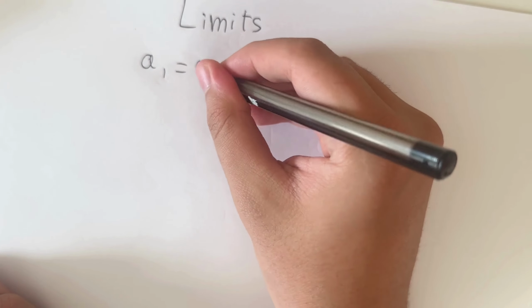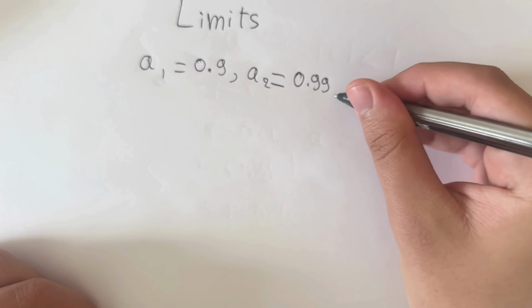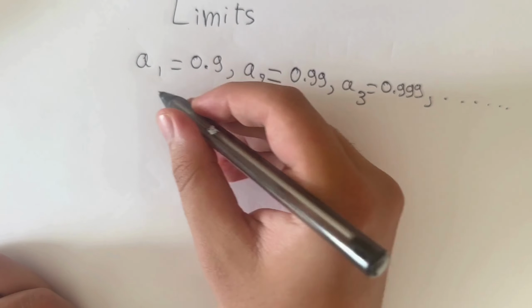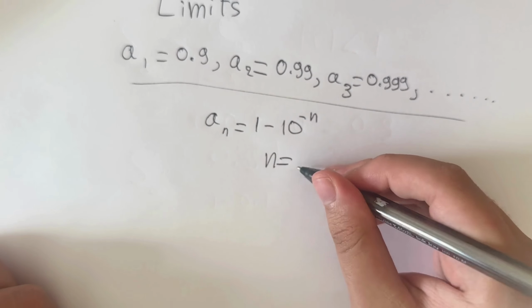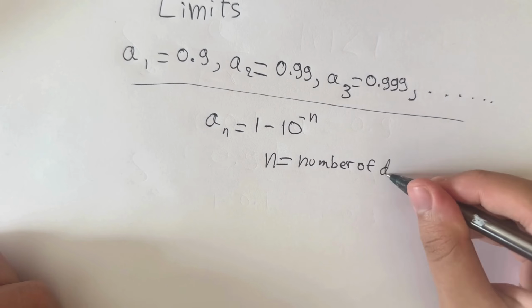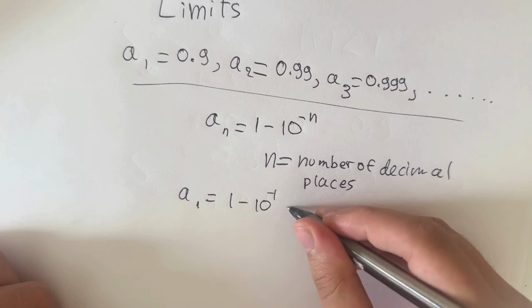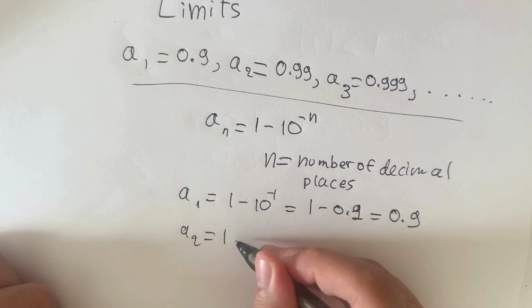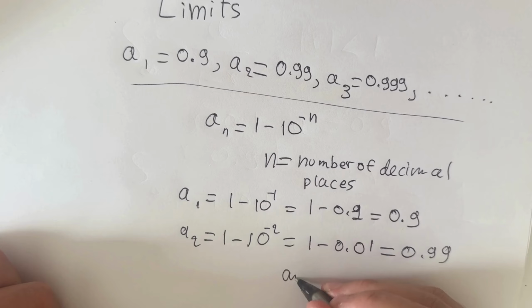Now let's use limits to prove once again that 0.999 repeating is equal to 1. Let's think about 0.999 repeating as a sequence of numbers getting closer and closer to 1. Each term in this sequence has more 9s, therefore getting closer and closer to 1. How close does it get? Let's use limits to find this out. We can define a sub n as equal to 1 minus 10 to the negative n, such that n is the number of decimal places. For example, when n is equal to 1, we get 1 minus 0.1, which is equal to 0.9. When n is equal to 2, we get 1 minus 0.01, which is equal to 0.99, and so on.